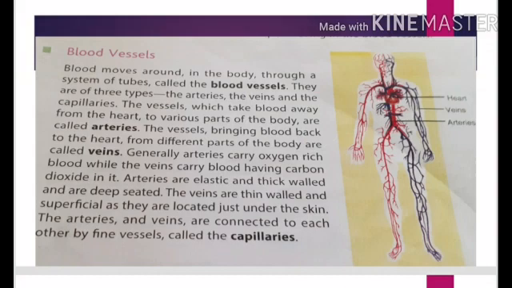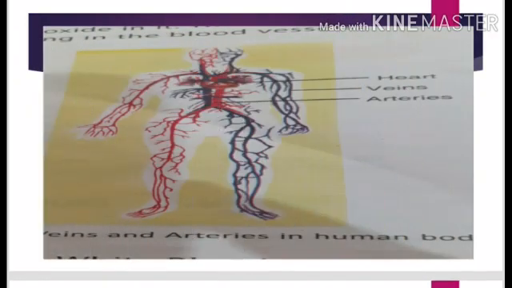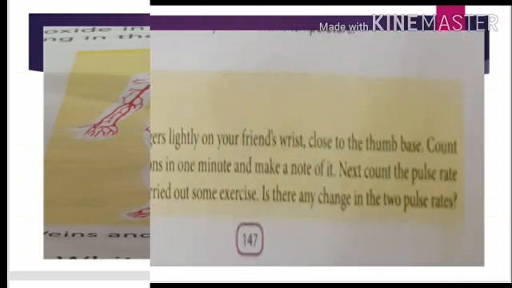Now, what about the capillaries? The third type of blood vessels. These act as the connection between the arteries and the veins. These are very fine vessels which connect the arteries and the veins. The picture shown here is showing you the left side as the arterial system, while the right side as the vein system. These two systems are one above the other. तो ये दोनों तरह का आपको दिखाया गया है.